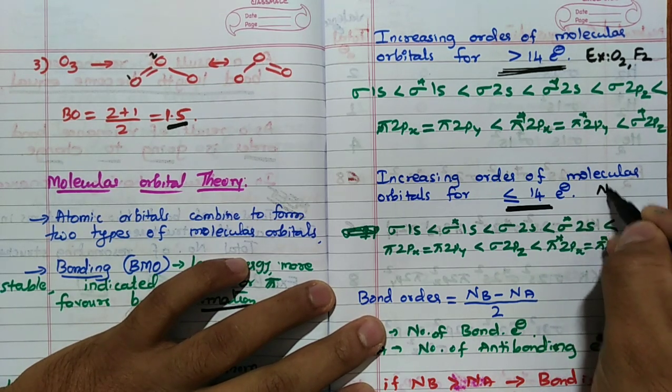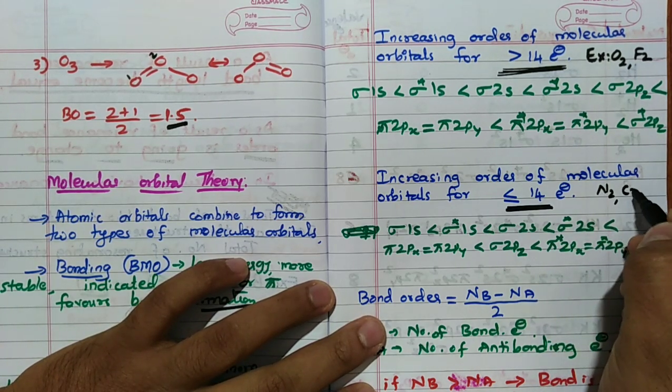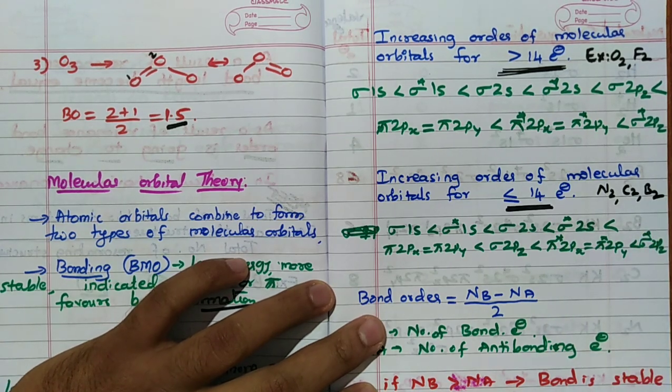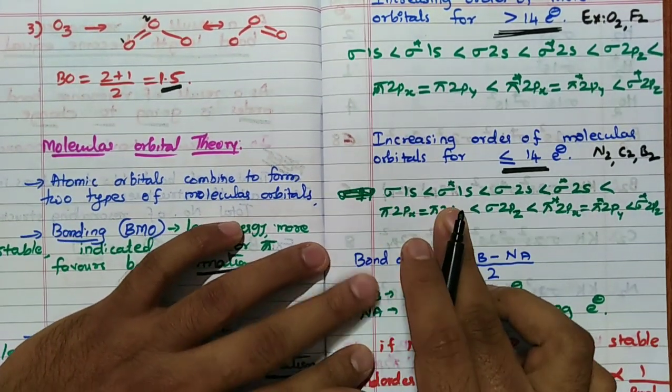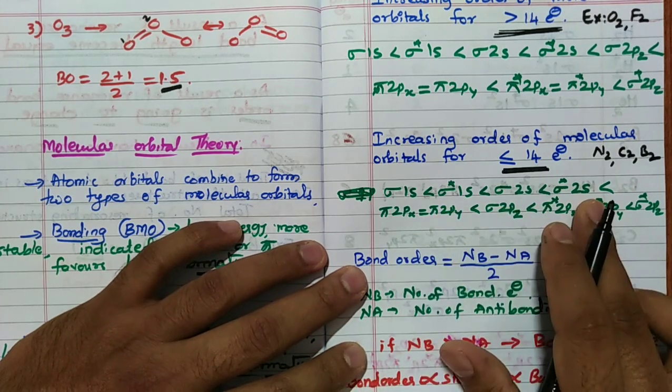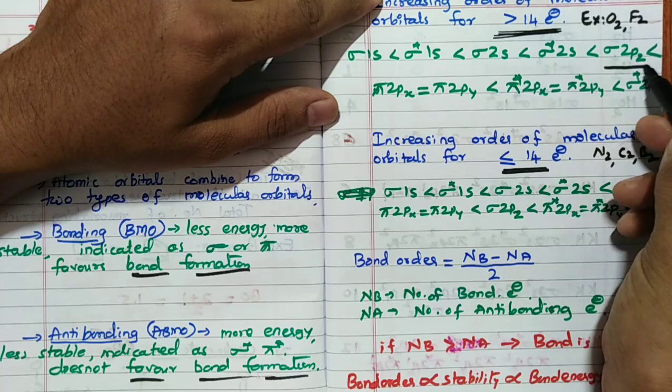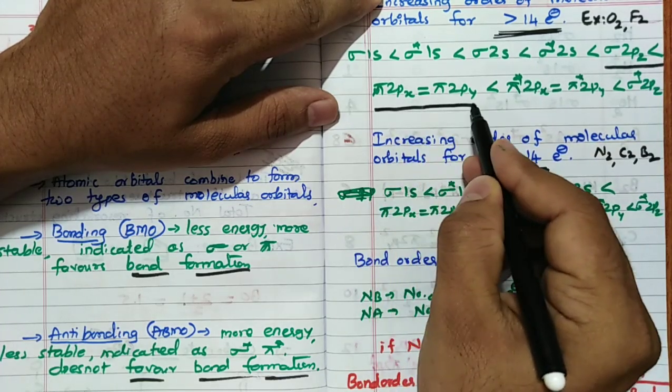For example, N2, C2, B2. For all of these, remember this point: sigma 1s less than sigma star 1s, less than sigma 2s, less than sigma star 2s, no difference. But here there is a difference: sigma 2pz and pi 2px, pi 2py.